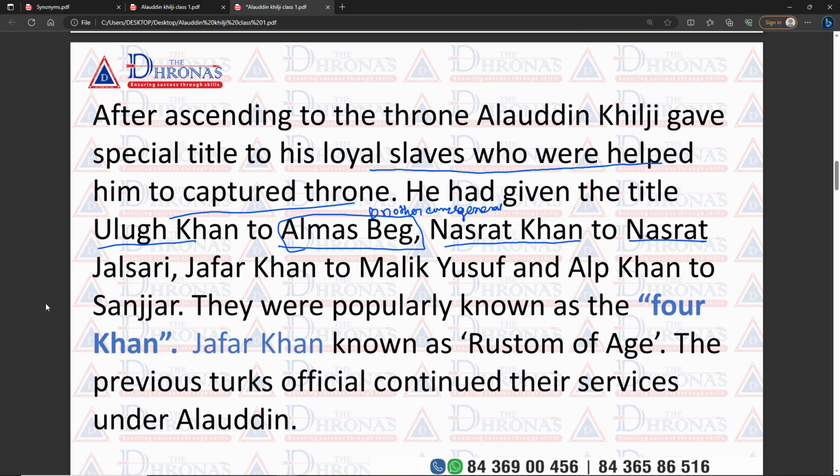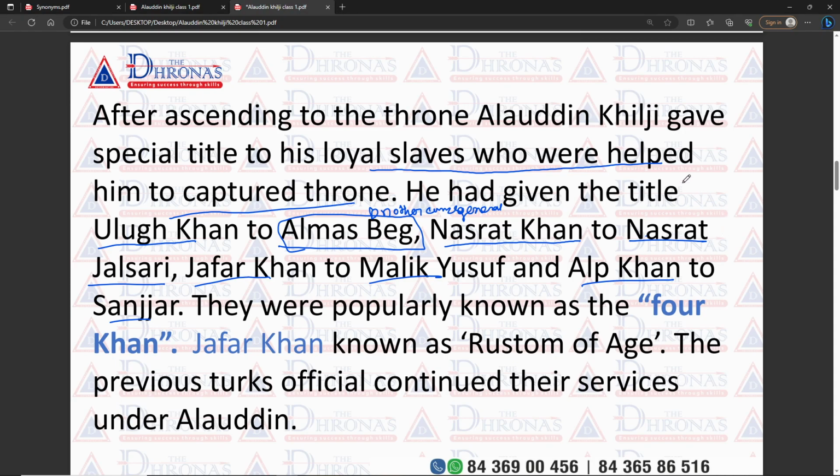Nasrat Jalsari also helped him in the expedition when he led the expedition of Devgiri. He gave the title Zafar Khan to Malik Yusuf and Alf Khan to Sanjay. These are very important questions, so carefully learn the titles of the generals and their chronological order.